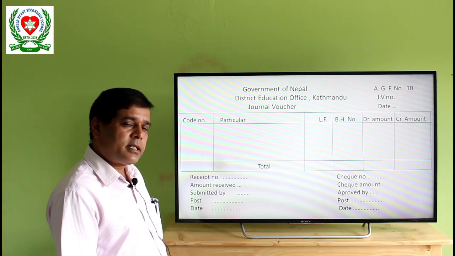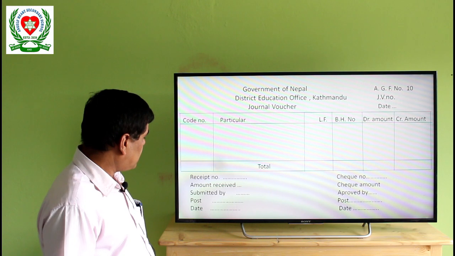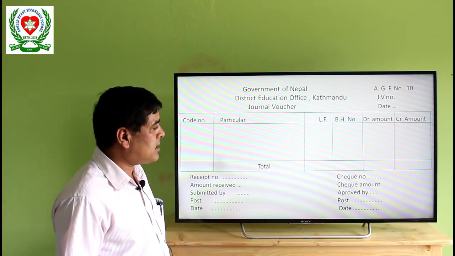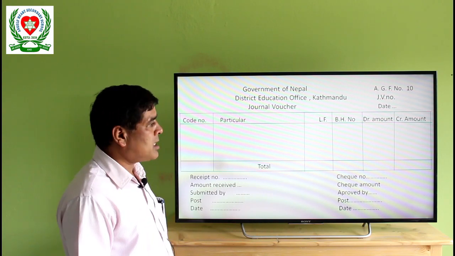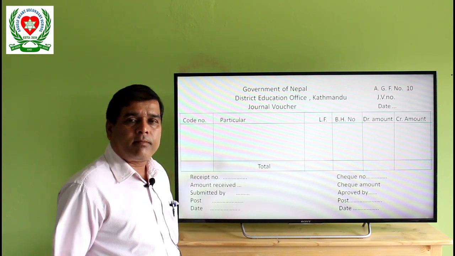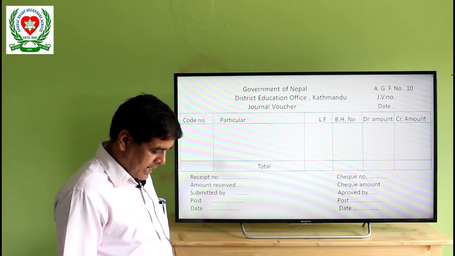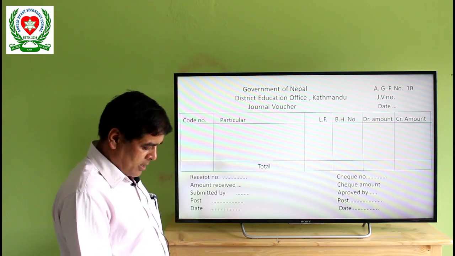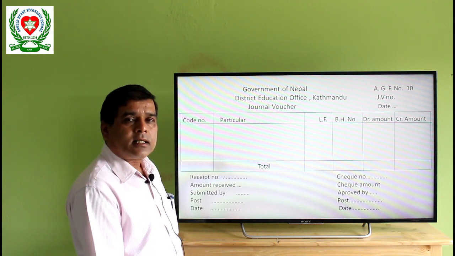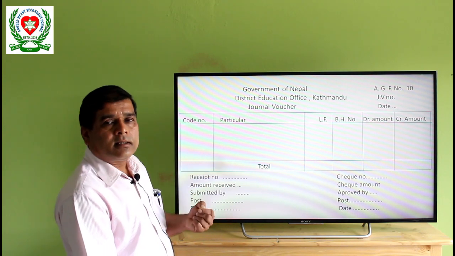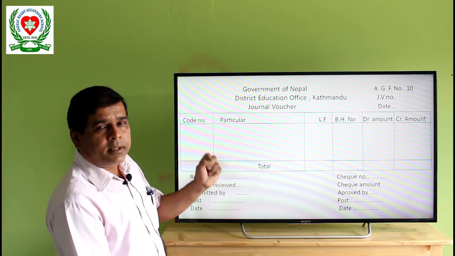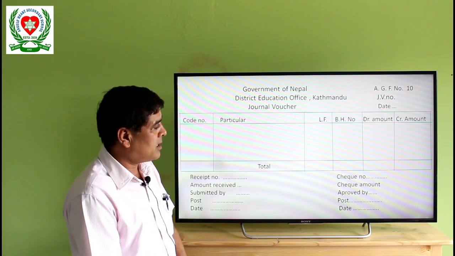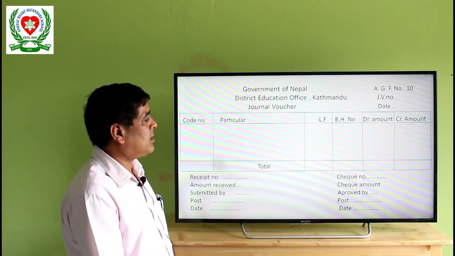The accountant submits this to the chief, and it is approved by the manager or the chief of the organization. This journal voucher is a printed form and is kept in the office like letter pads or other materials. While making transactions, one page should be taken out, and with the bill or invoice we can fill this in, stitch that bill, and submit it to the office chief for approval.